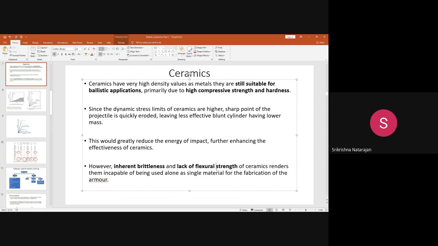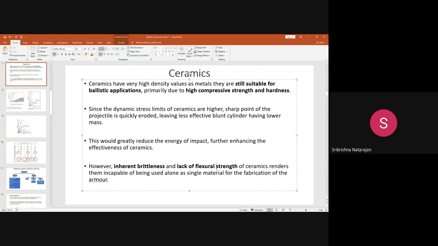strength is very important, because when bulletproof clothing is manufactured, the person wearing that bulletproof clothing should be free enough to flex his body. Okay, he should be able to flex his arms and body, so that it gives freedom of mobility. But you see, ceramics has a poor flexural strength. Okay, because this material has very high hardness and a high compressive strength, it also has an inherent brittleness and lack of flexibility.